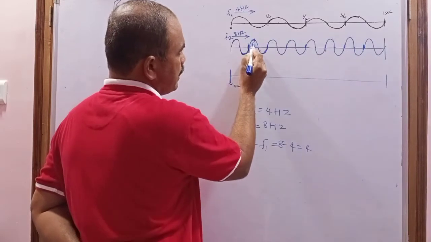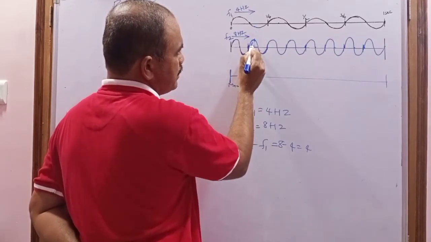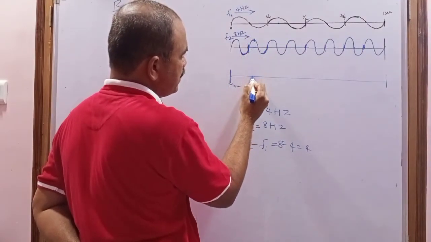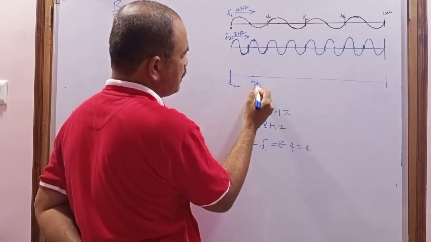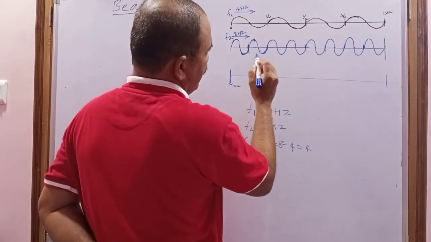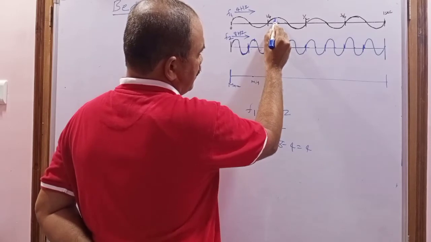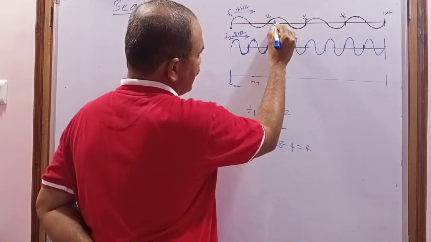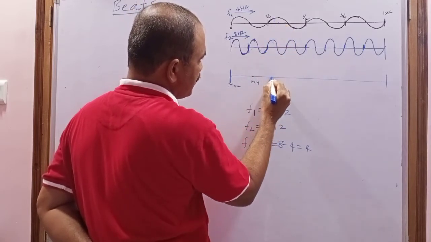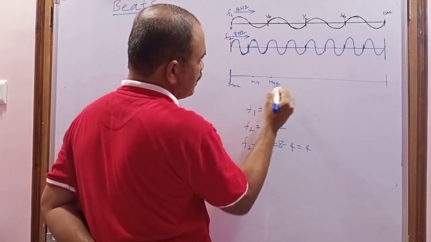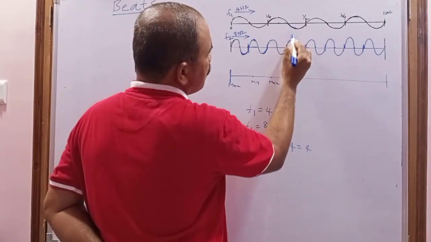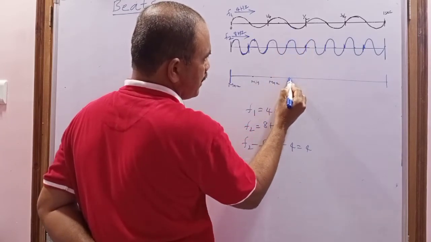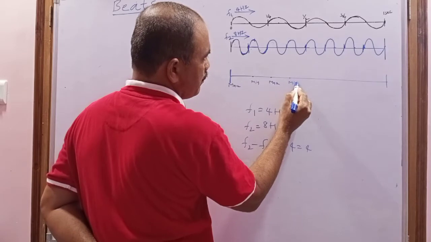At this place, the first wave trough and second wave crest are superimposed out of phase, so the intensity of sound becomes minimum. Now at this place, first wave crest and second wave crest are in phase, so the intensity becomes maximum again. Here they are superimposed out of phase, first wave trough and second wave crest, so the intensity of sound becomes minimum.